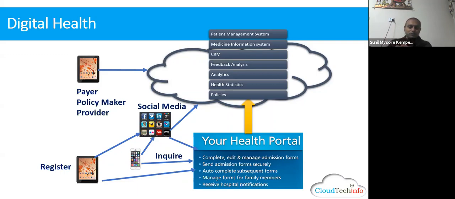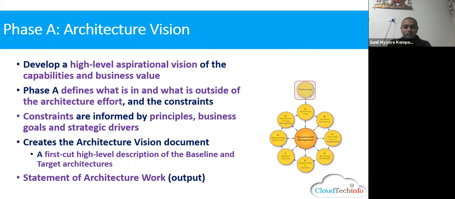So once the P phase is done, then the A phase will come into play. Now the question for you. I told you from the beginning that TOGAF is iterative and incremental. So how many times in an enterprise will the A phase be revisited? Question for all of you: in a company, how many times do you revisit the A phase?